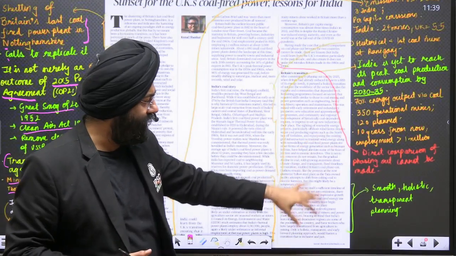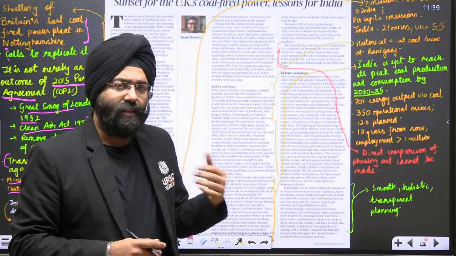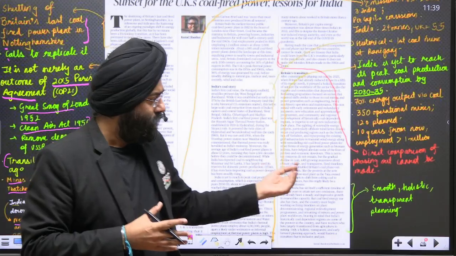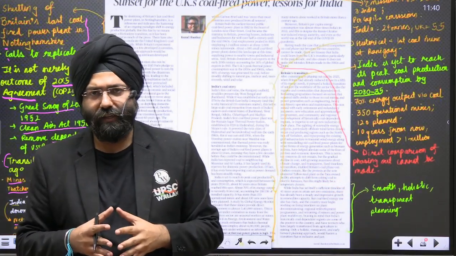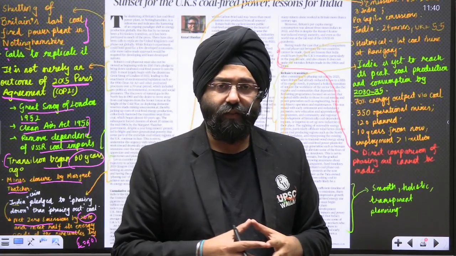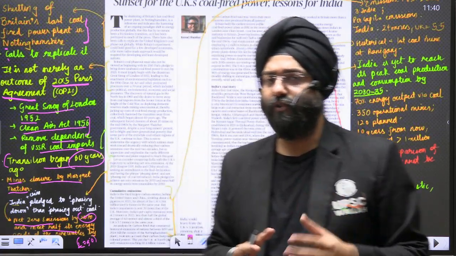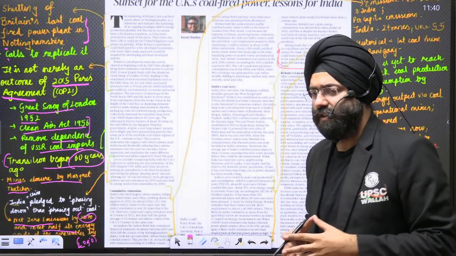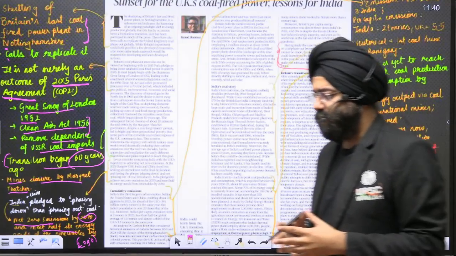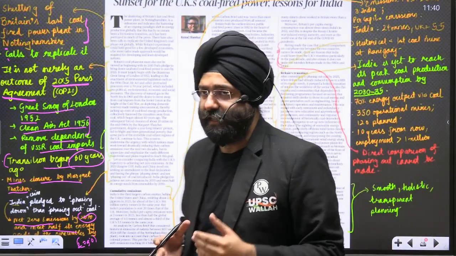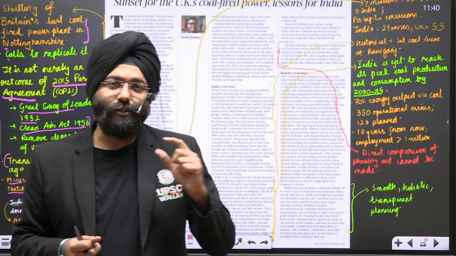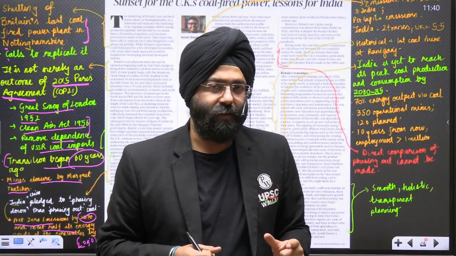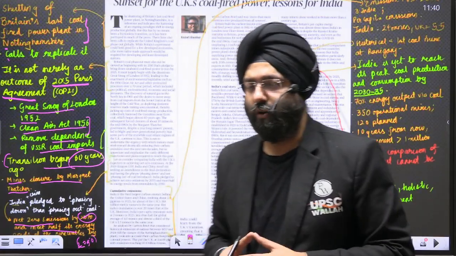So what the article further says is that, okay, this is fine, but we need to understand that a smooth, holistic, and transparent planning framework should be there, which India has already made with respect to 2070 net zero emissions, and half of the energy needs to be met by 2050 through non-fossil energy. So that is already created, and India should adhere to that without neglecting its own interest. That is the most important element. That is what is basically talked about in this article.